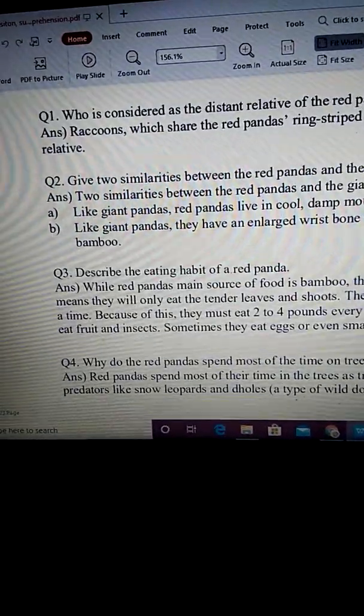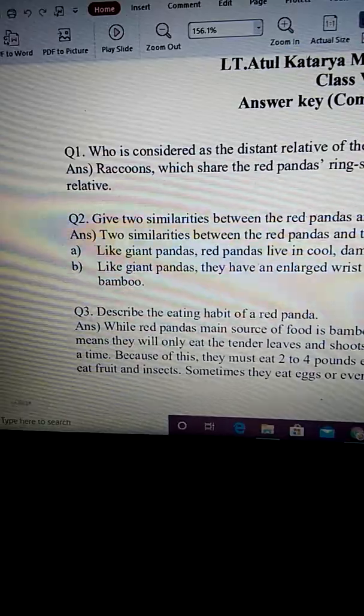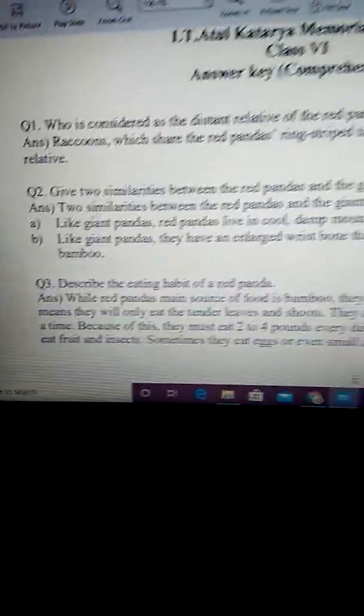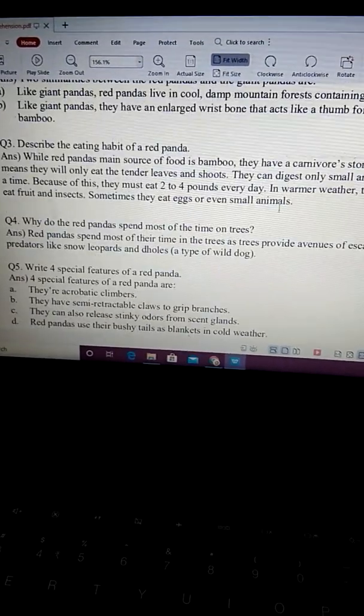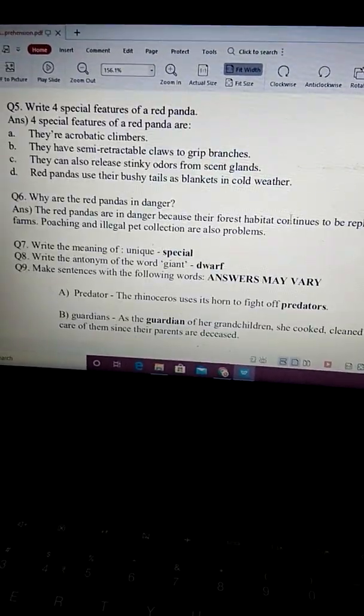And finally, we have come to the answers of the comprehension passage. I have sent you the answers of the comprehension passage. Please match your answers. Okay?